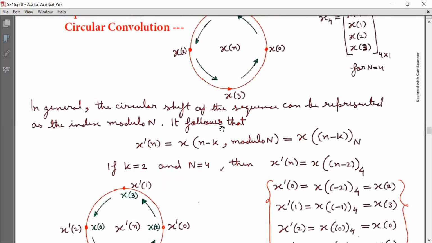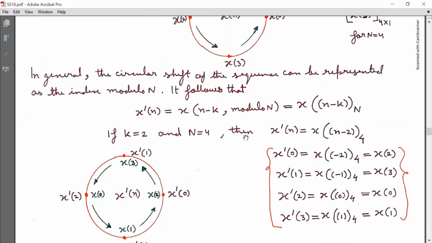Now look at this sequence x[n] and look at the sequence x dash[n], in which elements are arranged in the counterclockwise direction, and we can well understand the meaning of time shift by k steps. Here k is taken to be 2 in a circular fashion, that is circular time shift by k steps.